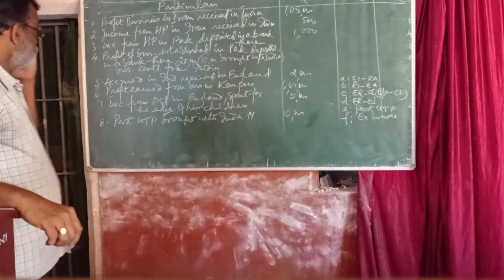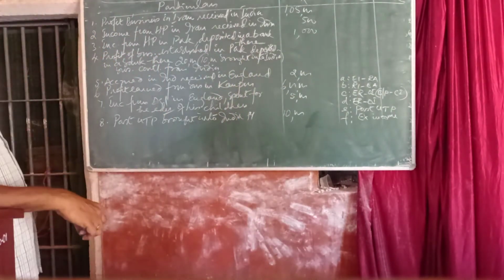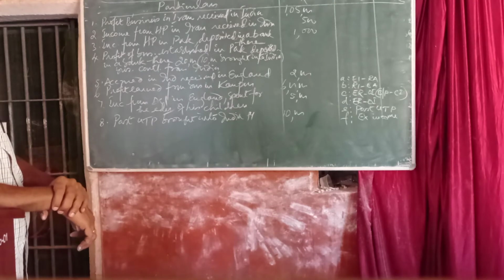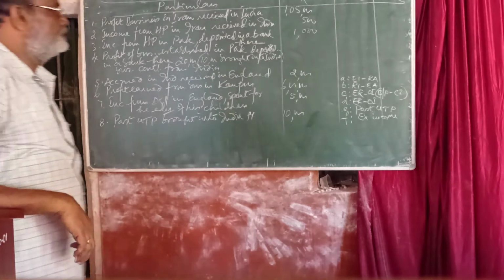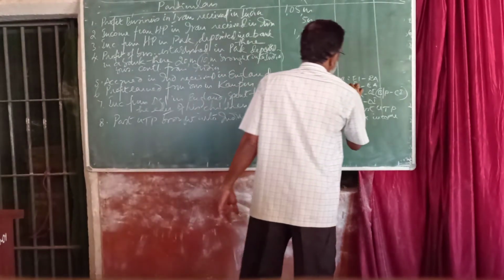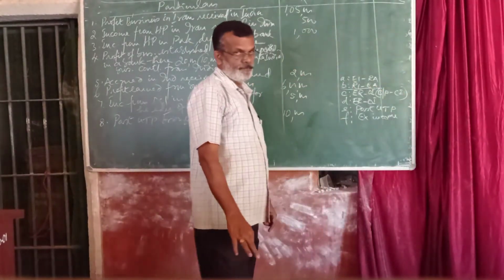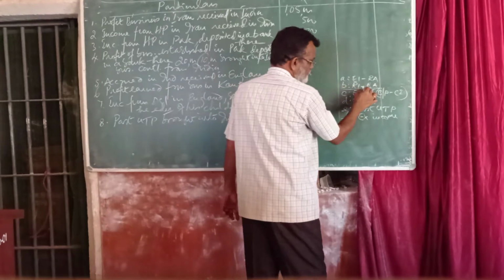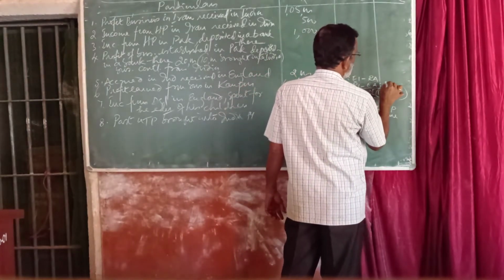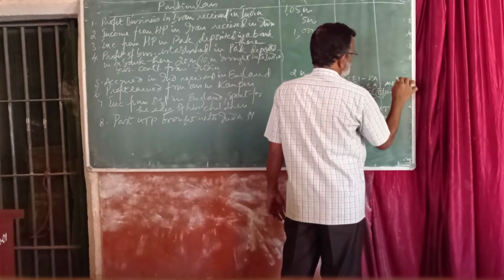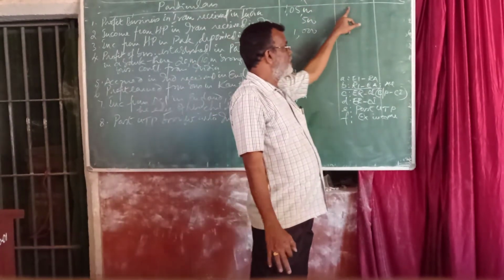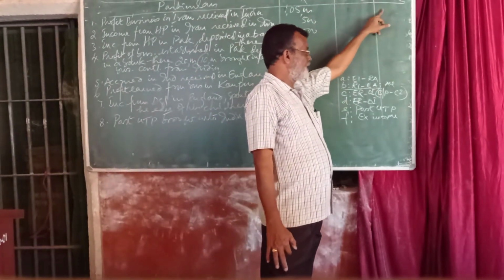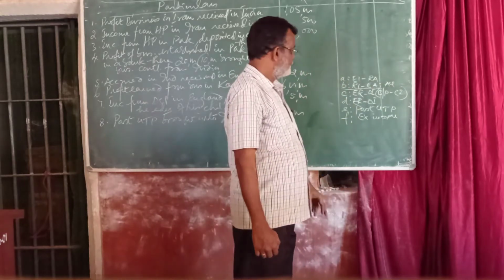So first, profits from business in Iran received in India. That means received in India, earned anywhere. Such income is taxable in the hands of all the assessees. That is, if he is an ordinary resident, it is taxable; not ordinary resident, taxable; and non-resident, taxable.